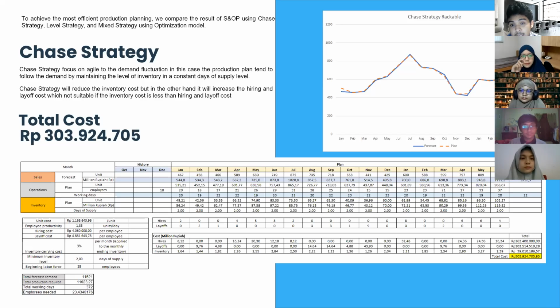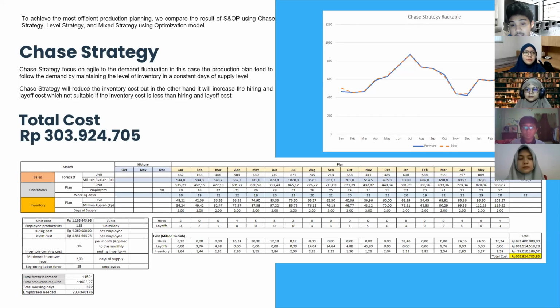So next, based on the cost components and the trend analysis that have been conducted, we start to develop the sales and operational planning for the next 18 months. 18 months because we wanted to see a clear perspective on how the production plan could fit into several peak demand seasons. There are several alternatives that we created.